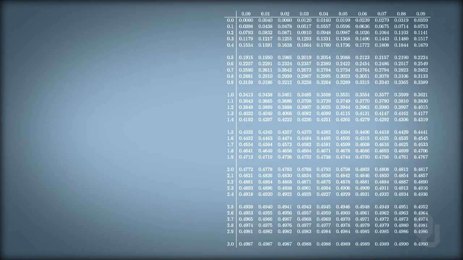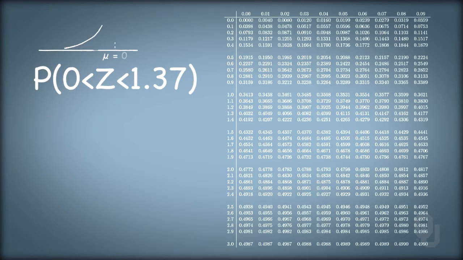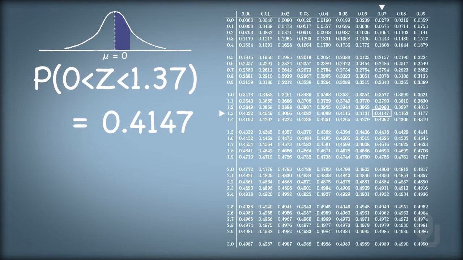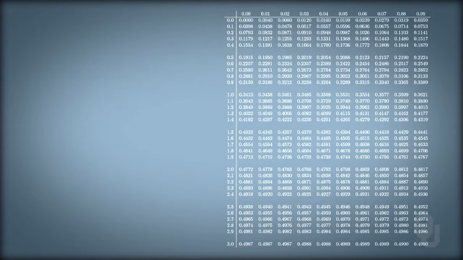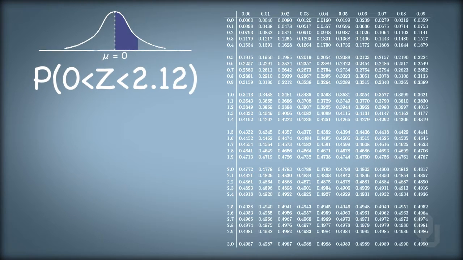For example, if we want to know the probability that z lies between 0 and 1.37, we go to the row associated with 1.3 and over to the column associated with 0.07. The intersection of that row and column gives us the probability between 0 and 1.37, which is 0.4147. Another example, say we want to find the probability between 0 and 2.12. We go to the 2.1 row and over to the 0.02 column, and we find that the probability would then be 0.4830.